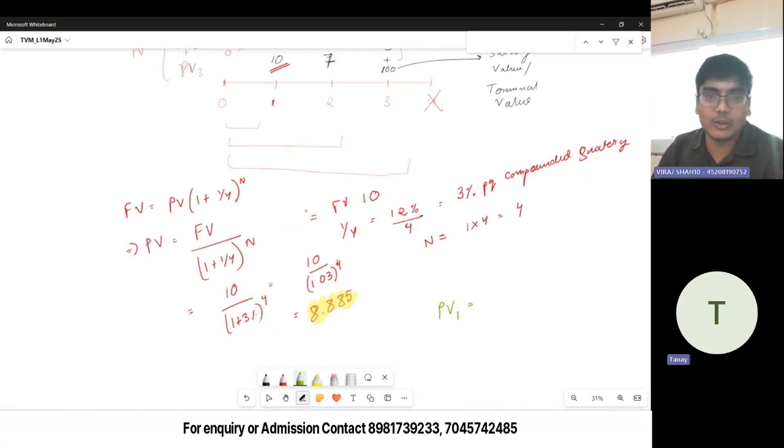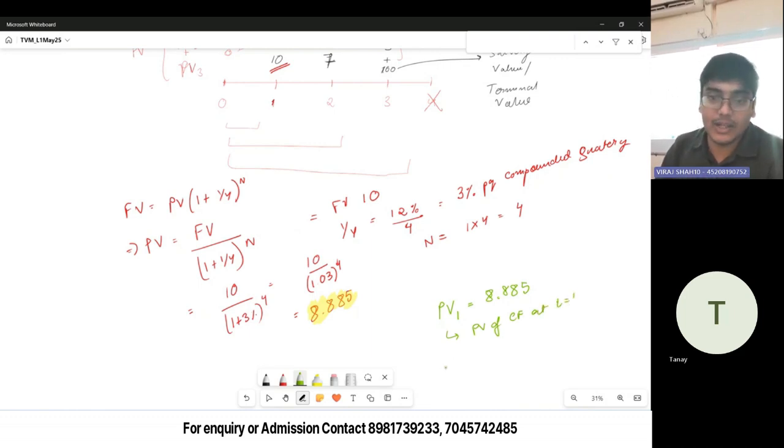Yes, because your future value was positive, right? Okay. So we got PV1 as 8.885. PV1 is the present value of cash flow at time point 1, that is at T equal to 1.